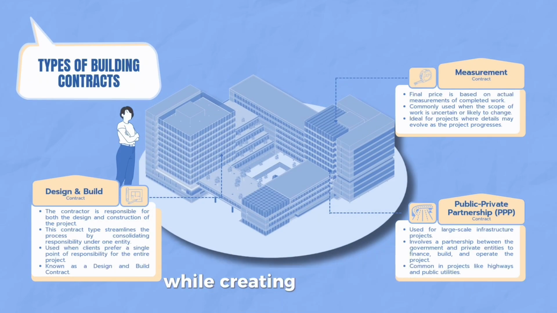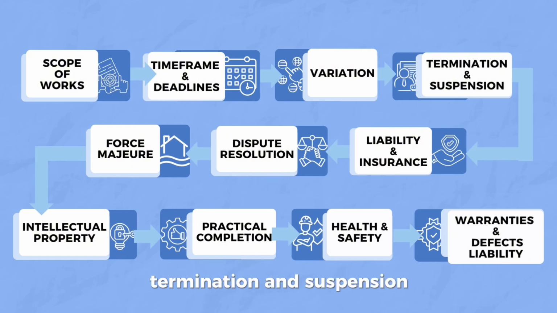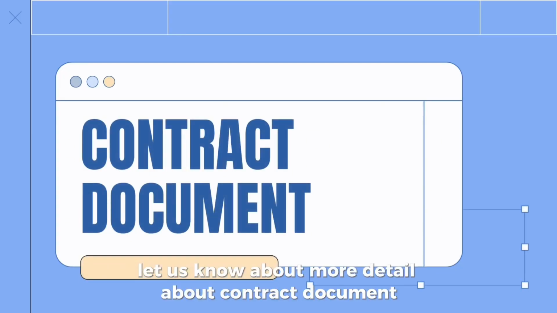After knowing the types of building contracts, while creating a contract, there are different breakdowns that are important, which are scope of works, time frame and deadlines, variations, termination and suspension, liability and insurance, dispute resolution, force majeure, intellectual property, practical competition, health and safety, and last is warranties and defects liability. Let us know more detail about contract documents.